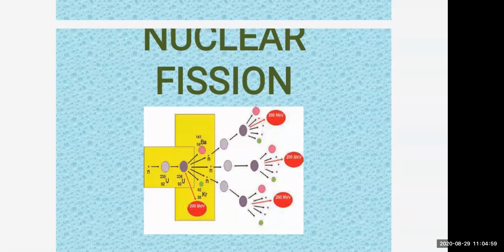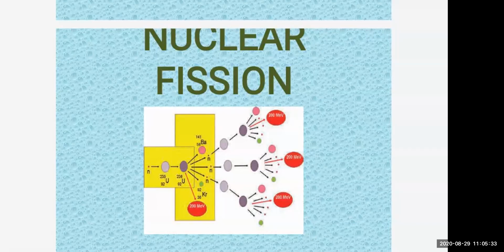So when a neutron is bombarded on an atom of uranium-235, it absorbs the neutron and converts it into what? An isotope, called uranium-236. Okay, so uranium-236 is very unstable. That's why it gets converted into two atoms. One is barium, another is krypton. So in the diagram you can see uranium gets converted to Ba and Kr. You can see this in nuclear fission.